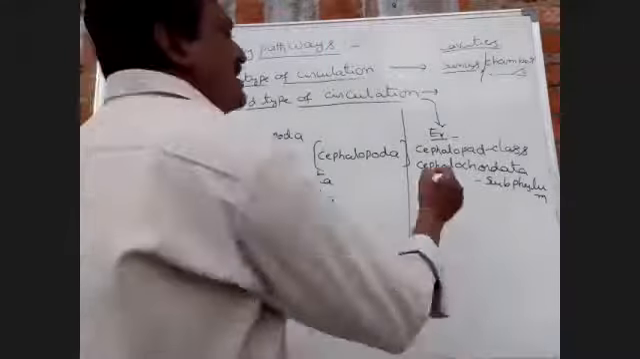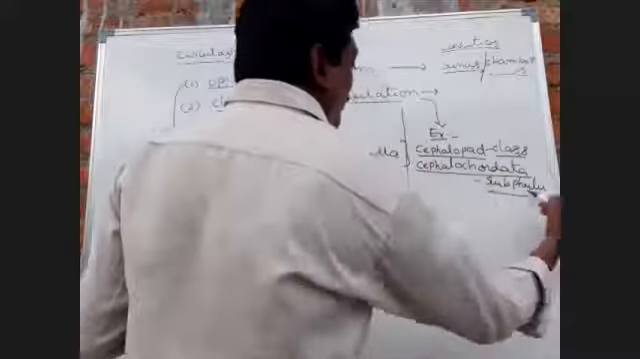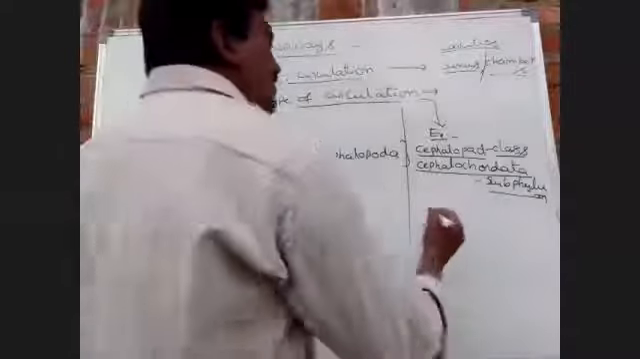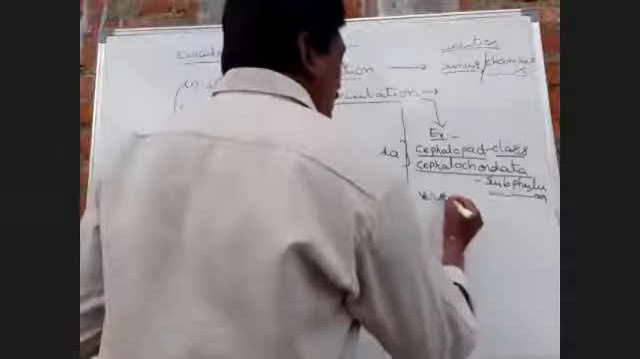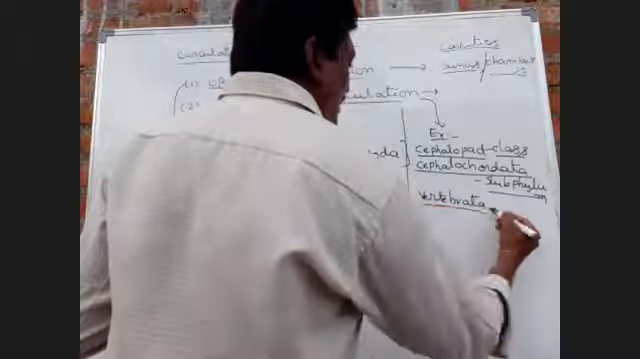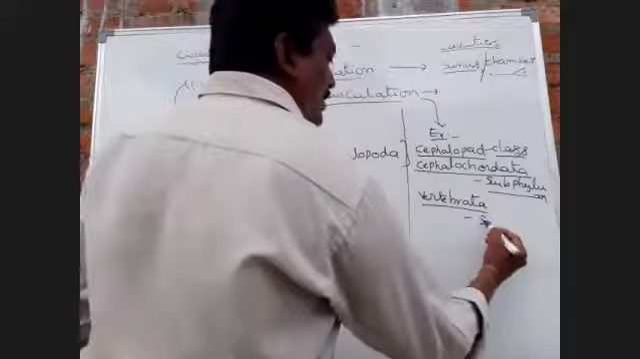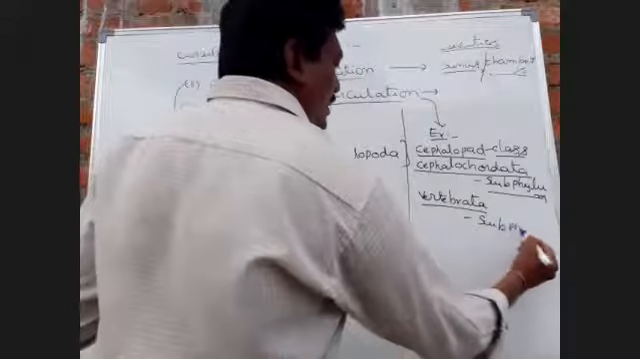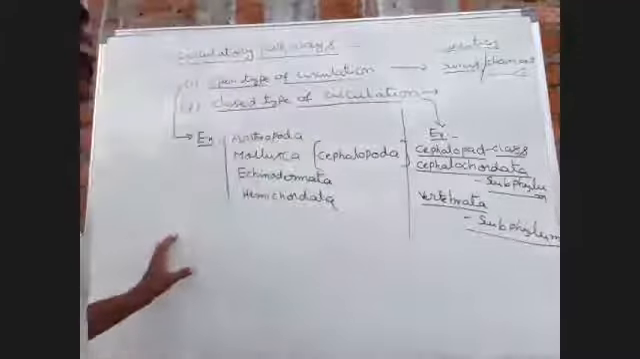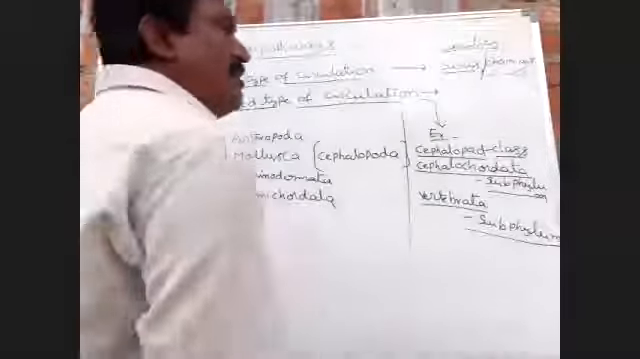Cephalopoda class, Cephalochordata subphylum, and Vertebrata. Vertebrata is also one of the subphyla. These organisms exhibit closed type of circulation, and also leech,